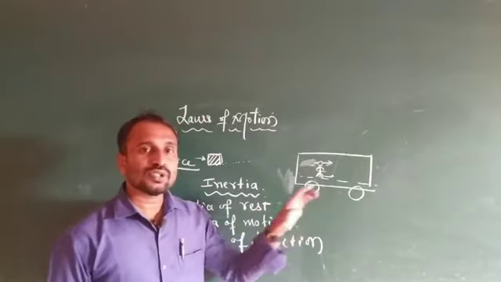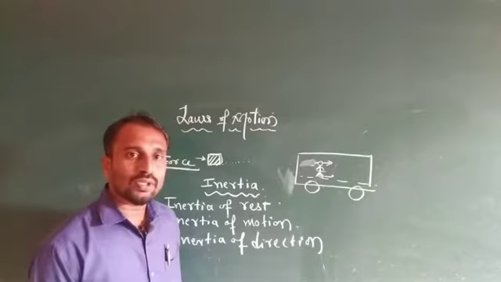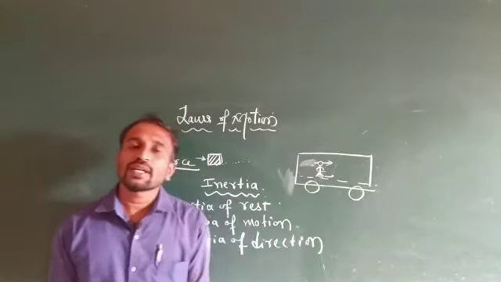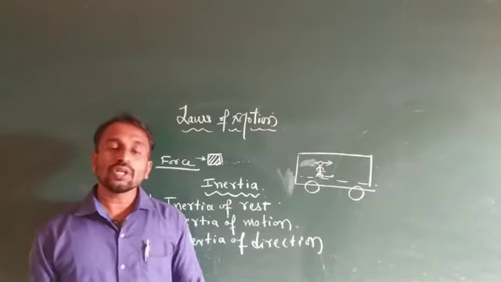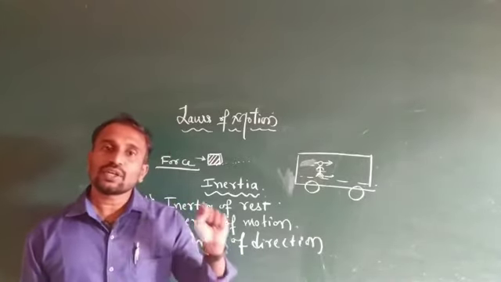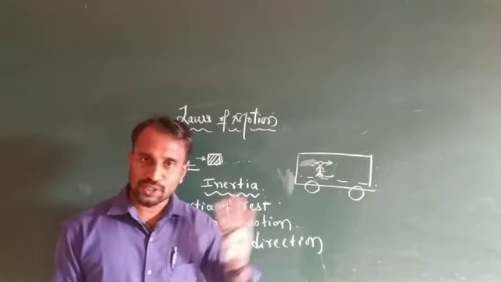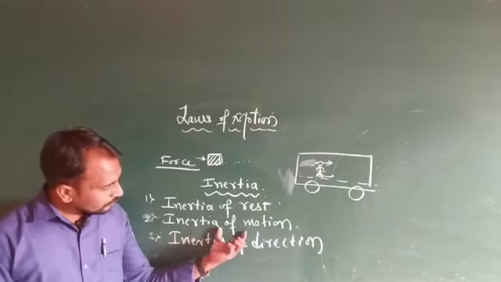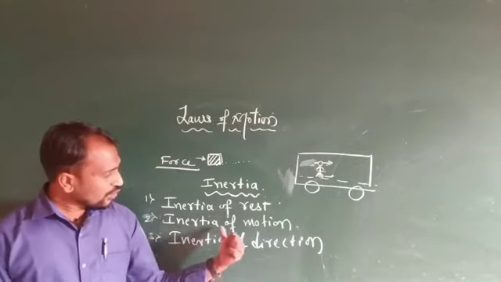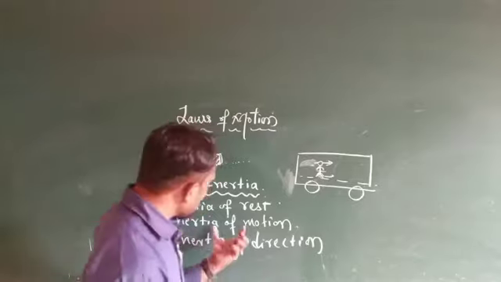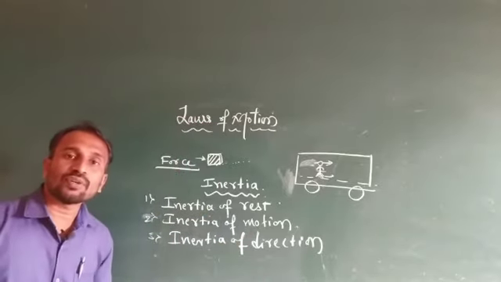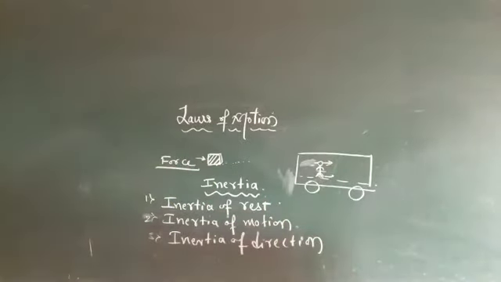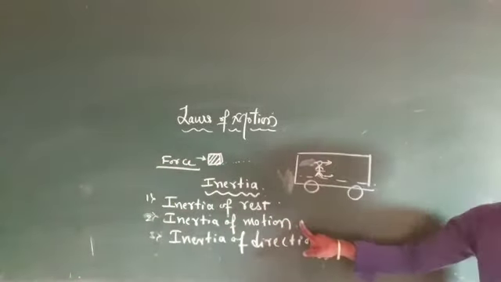So the lower part of the passenger suddenly comes to the rest position, but the upper part still continues in a state of motion. Inertia of motion is also an inability of a body. The body does not change its motion by itself.